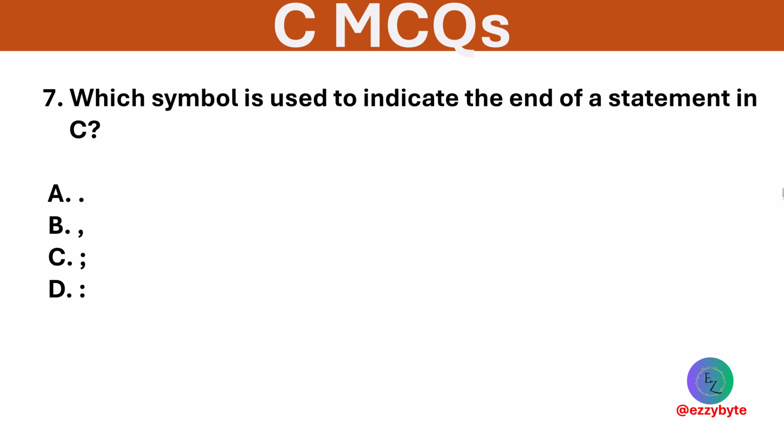Which symbol is used to indicate the end of a statement in C? The options are dot, comma, semicolon, colon. Option C is correct. Semicolon is used to terminate statements.